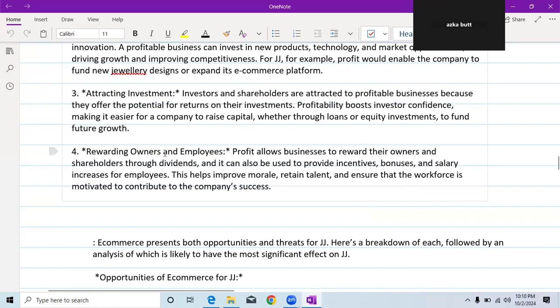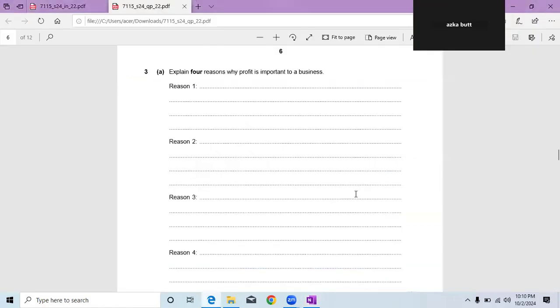And the fourth reason is that profit would be rewarding owners and employees, of course. Profit allows a business to reward its owners and shareholders through dividends. It can also be used to provide incentives, bonuses, and salary increases for employees. This helps improve morale, retain talent, and ensure that the workforce is motivated to contribute to the company's success. So now let's see the other question.